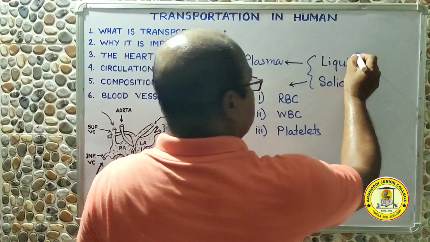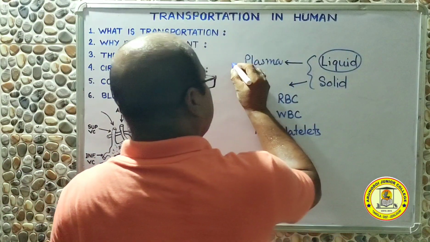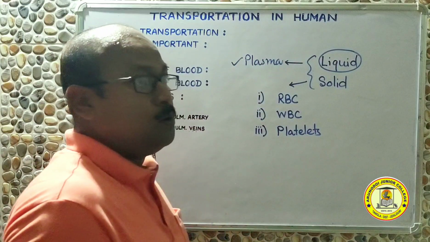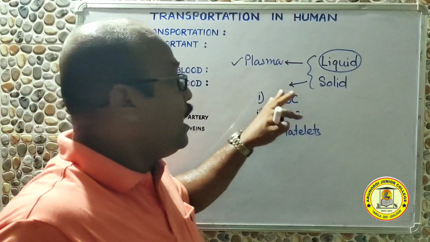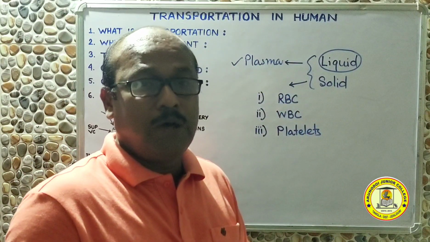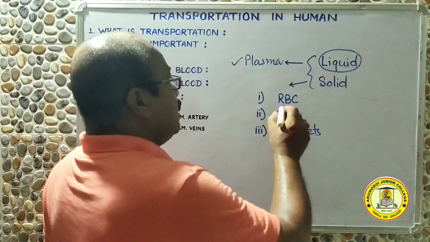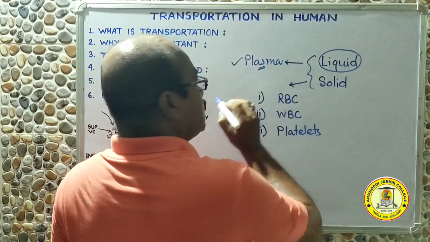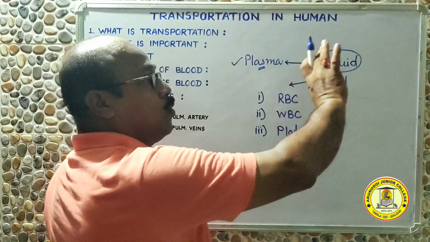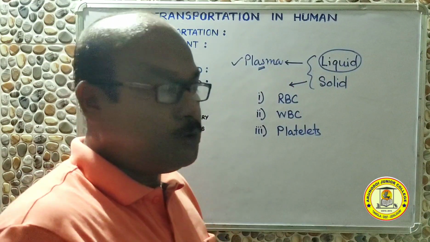So the liquid part of the blood contains plasma, which is mostly water, and in that water some inorganic and organic substances remain dissolved. Due to the presence of liquid plasma, the whole blood appears to be liquid.